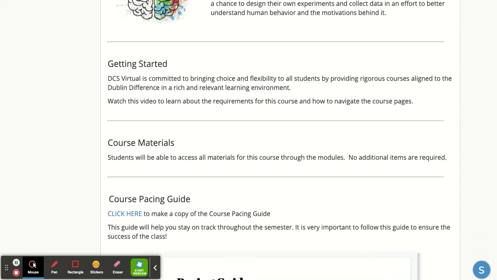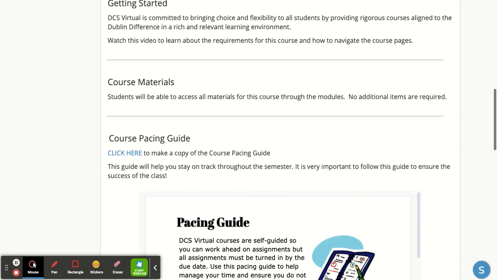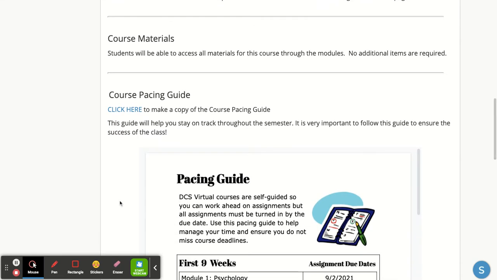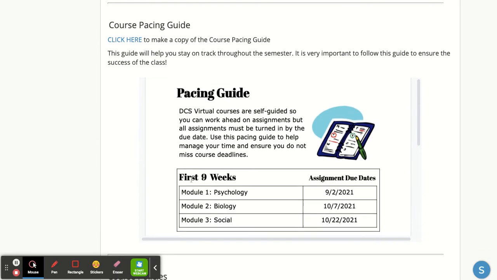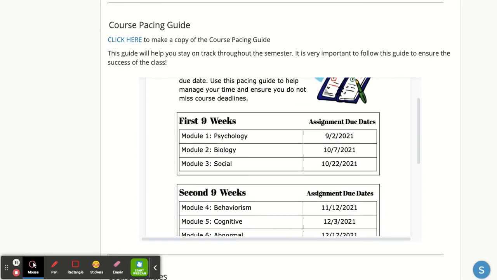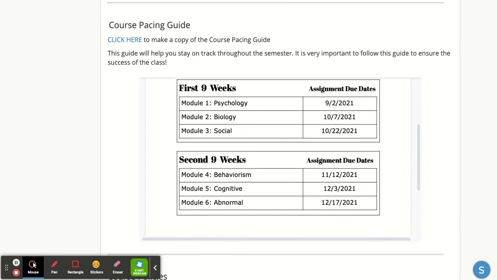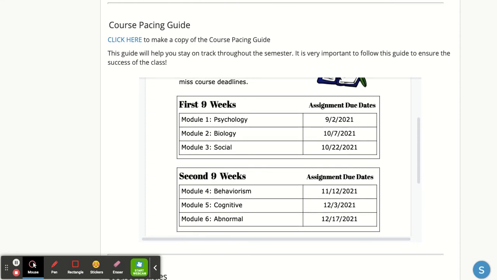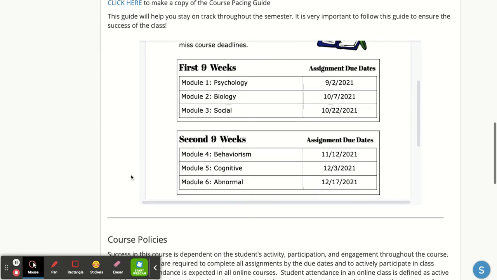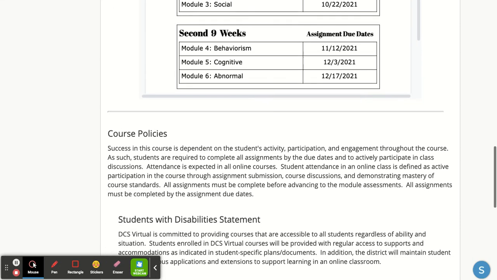Everything that is needed for this course is in the modules. All materials and all resources are there and available, so nothing extra will be needed. This is a self-paced course, meaning that you will be able to complete as you go, but know that all assignments will need to be done by the end of the semester and the end of the 9 weeks. And so due dates have been assigned as a way to help guide your progress and your efforts forward.